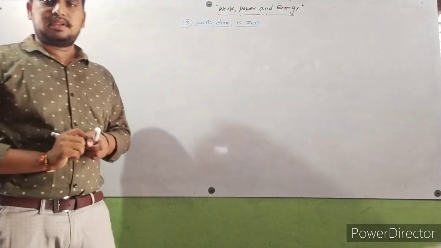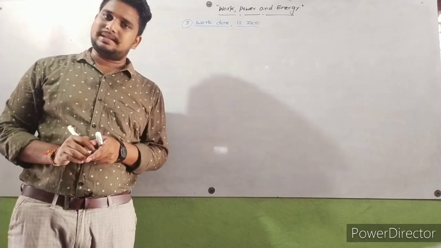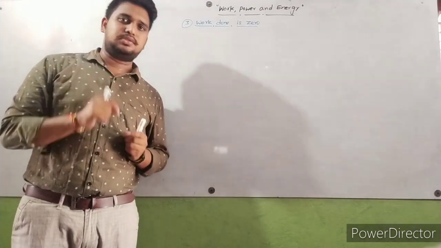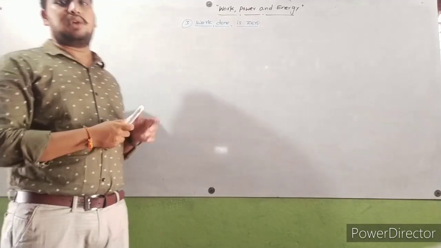So here clearly we concluded that sometimes work done is negative, sometimes work done is positive, sometimes work done is zero. Here, at what situation is work done zero?